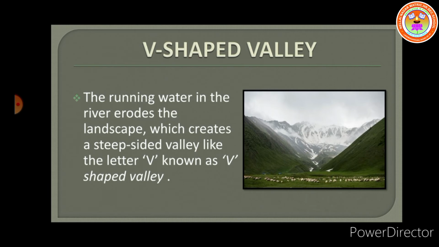The running water in the river erodes the landscape, which creates a steep-sided valley like the letter V, known as a V-shaped valley. How is the V-shaped valley formed? A valley is formed by erosion from a river or stream over time. Rivers begin high up in the mountains, so they flow quickly downhill, eroding the landscape vertically. As the river erodes downwards, the sides of the valley are exposed, so the V-shaped valley is formed.